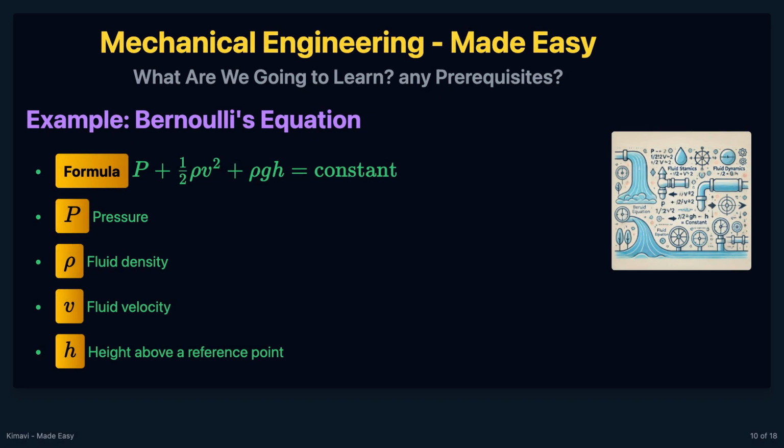Bernoulli's equation for an incompressible frictionless fluid is given by the formula P plus 1/2 rho V squared plus rho gh equals a constant. Here, P is the pressure, rho is the fluid density, V is the fluid velocity, and h is the height above a reference point.